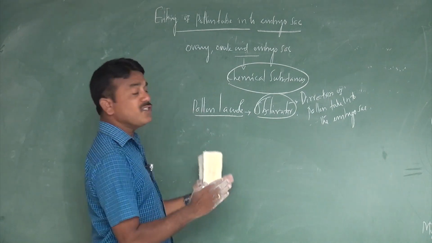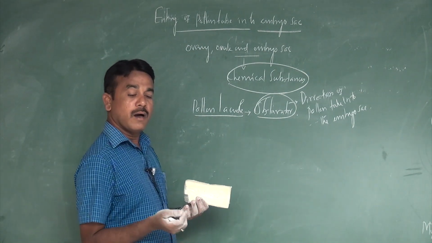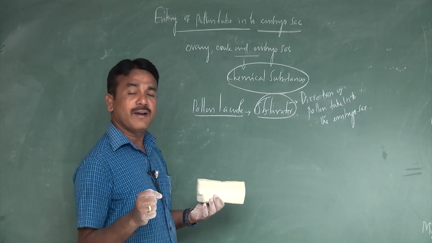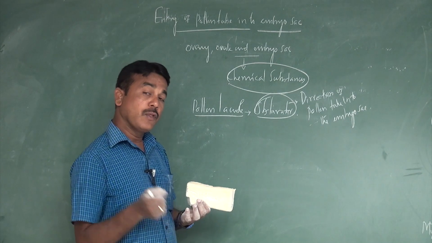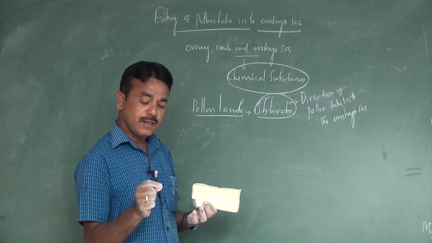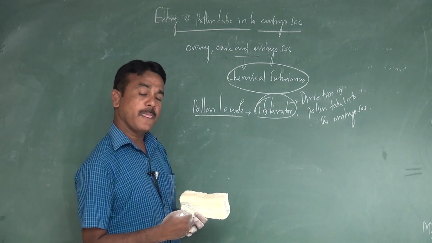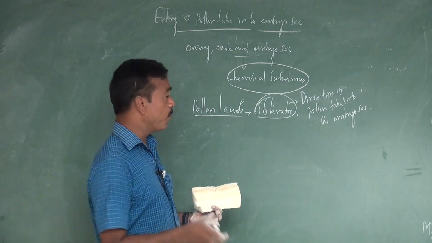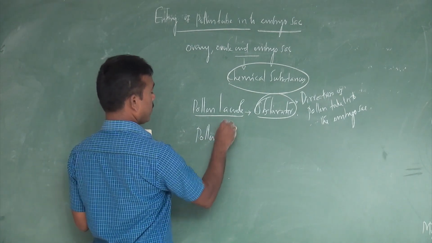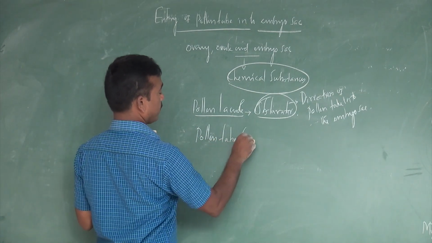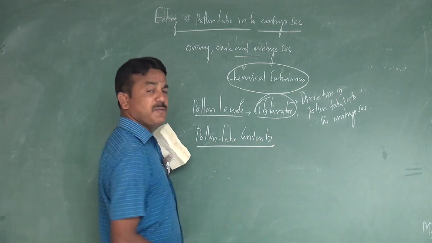So after the pollen tube reaches the embryo sac, on the surface of the pollen tube wall it may possess a small opening. The opening occurs at the tip of the pollen tube or just behind the tip. In the pollen tube, the content, what are the components that occur?